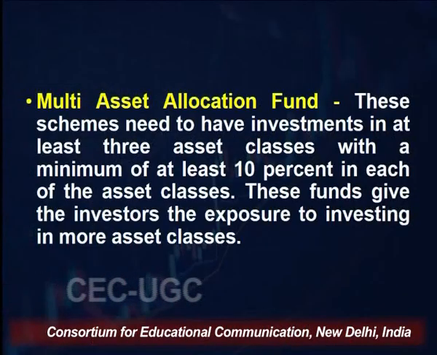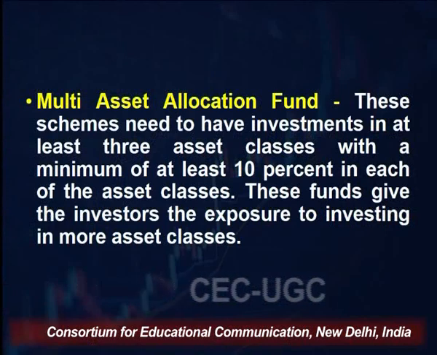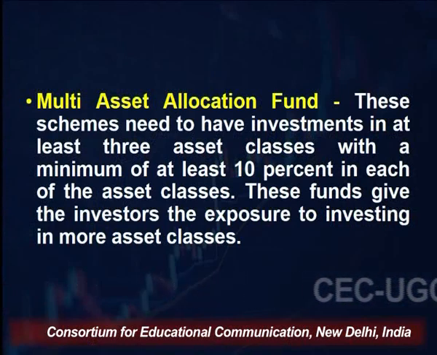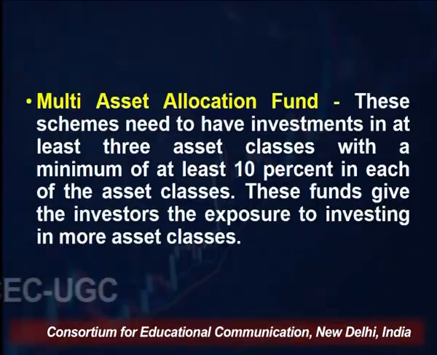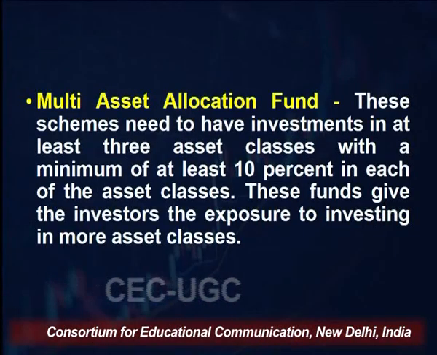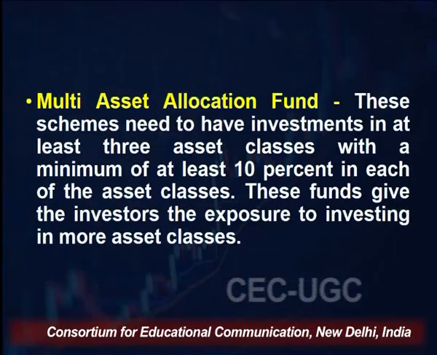It can be bonds, it can be equity, it can be gold, right? So different asset classes the fund manager invests. These schemes need to have an investment in at least 3 asset classes. As I said, 3 asset classes, it may be bond, equity and gold. So 3 asset classes with a minimum of at least 10% in each of the asset class. I am saying this is the minimum, right?